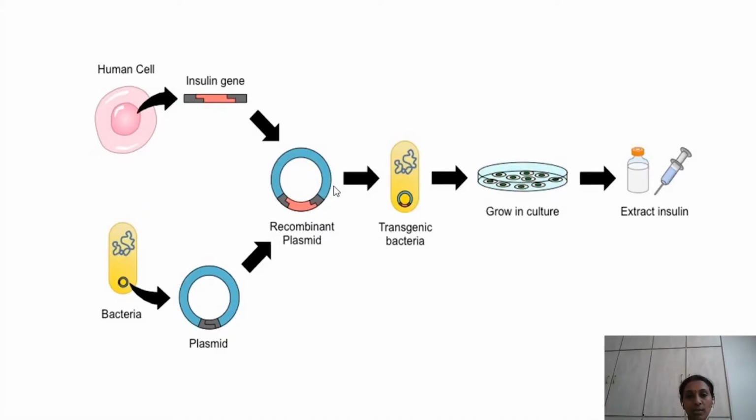Now this recombinant plasmid is inserted into the bacterial cell. So that bacterial cell is called transgenic bacteria. So this is the bacterial cell after insertion of recombinant plasmid. This is called transgenic bacteria because it consists of a transgene. Transgene is nothing but a gene which is transferred from outside. Now this transgenic bacteria is grown in a culture medium.